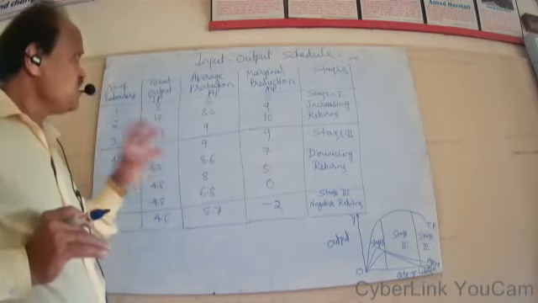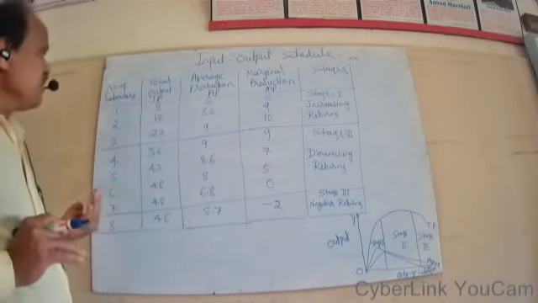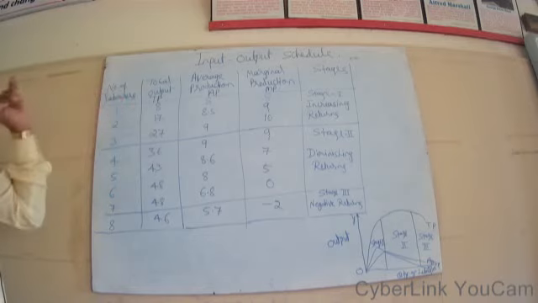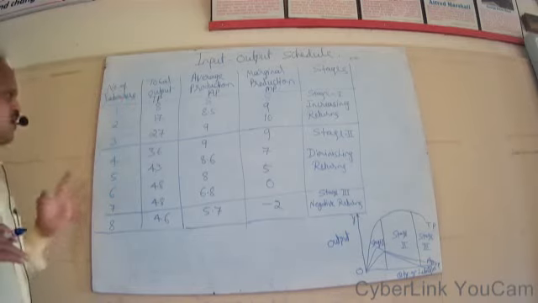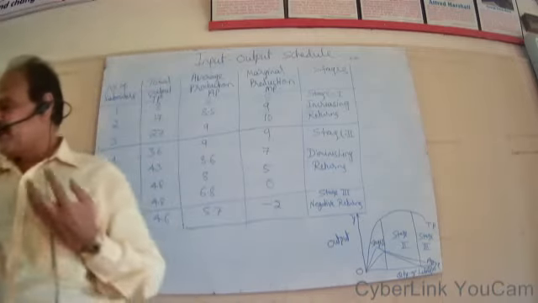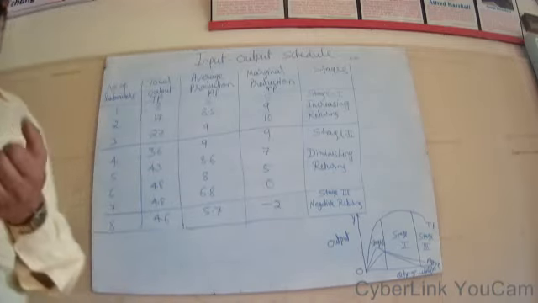So with this, we have discussed the statement of the law, causes for diminishing returns. I have given you an input-output schedule. We have studied all the production curves. I have given you causes for diminishing returns. We have discussed assumptions of the law and the significance of the law.